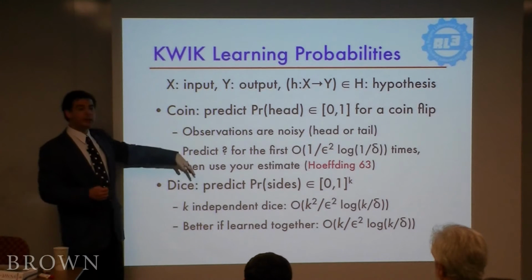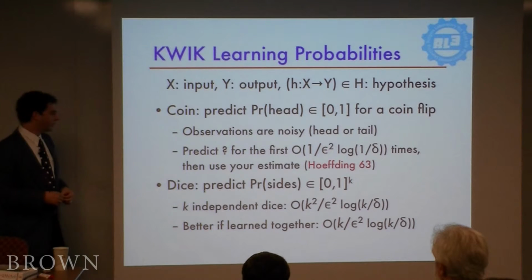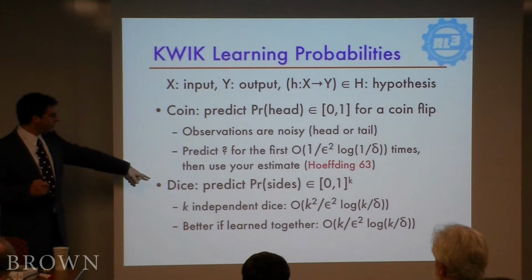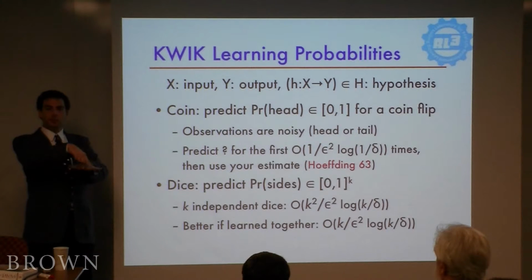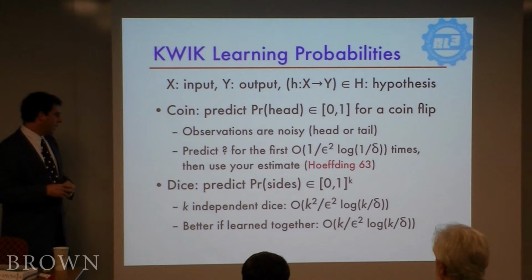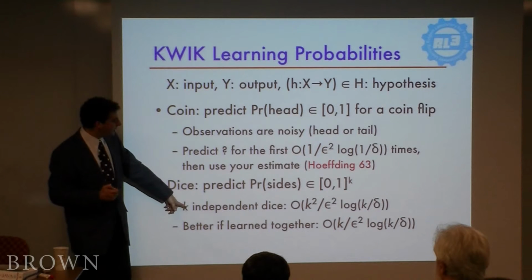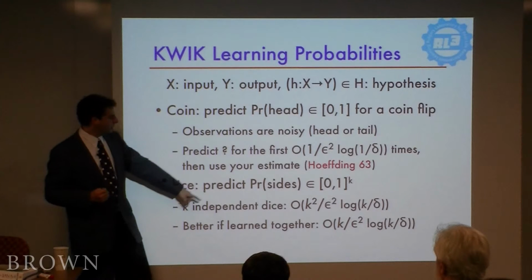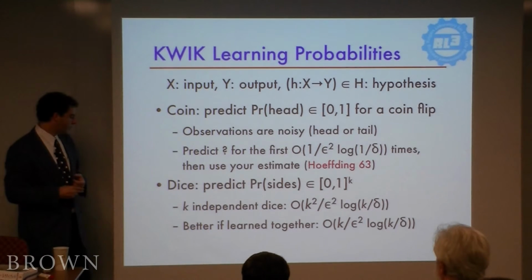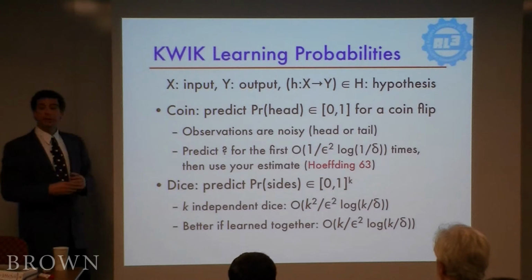And one problem that you can learn is the probability of a coin. You can quick learn that. Just say, I don't know, I don't know, I don't know. Okay, now I know. Dice learning is similar, except you actually have a probability distribution over more than just heads and tails. It could be a multinomial. And in that case, you can view it as actually k independent dice, but you get a worse bound than if you actually treat the problem directly. So we have bounds for that as well. So those are very simple examples.